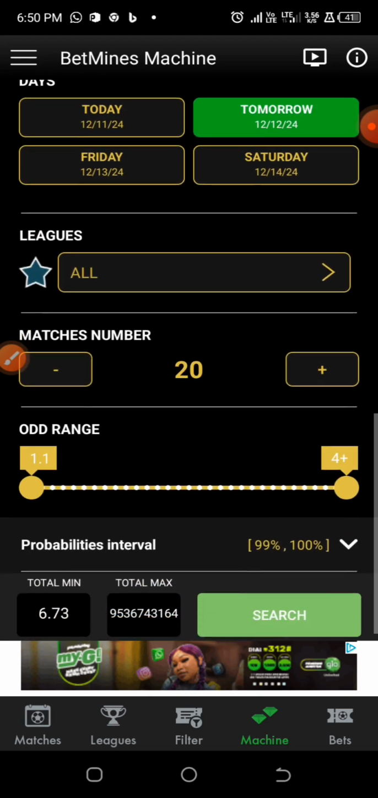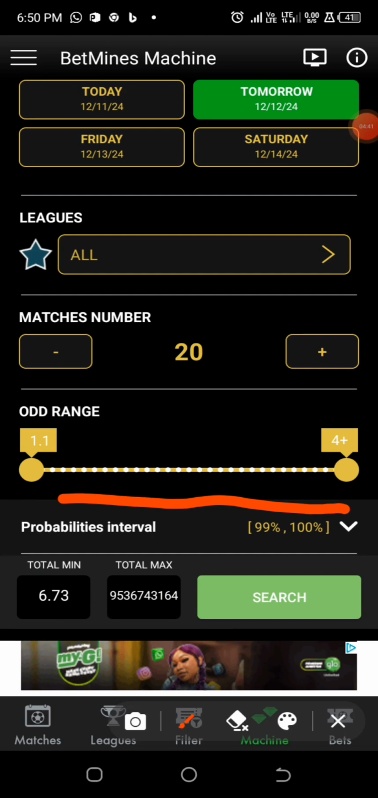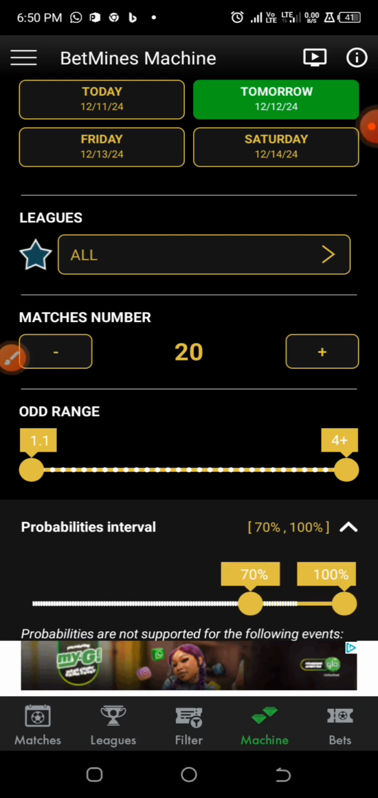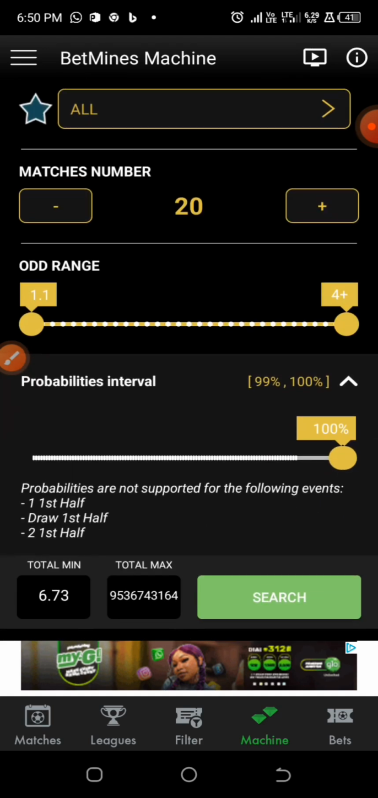So 20, and I move on to the probability intervals, that is the probability of the outcomes of the game, and I'm going to shift that to 100, 99% to 100. Okay, already it is 99 to 100, but you have it initially as 1% to 100, then you shift it to 99% to 100, then you scroll down and go for this particular search.